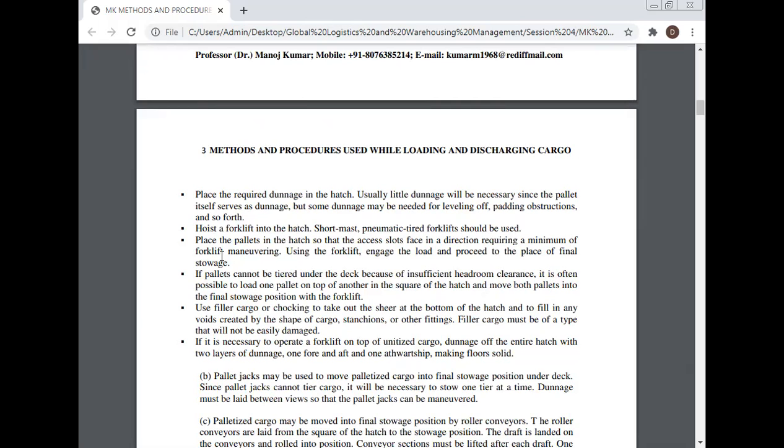If pallets cannot be tiered under the deck because of insufficient headroom clearance, it is often possible to load one pallet on top of another in the square of the hatch and move both pallets into the final stowage position with the forklift. Use filler cargo or chocking to take out the slope at the bottom of the hatch and to fill in any voids created by the shape of the cargo, stanchions, or other fittings. Filler cargo must be of a type that will not be easily damaged.